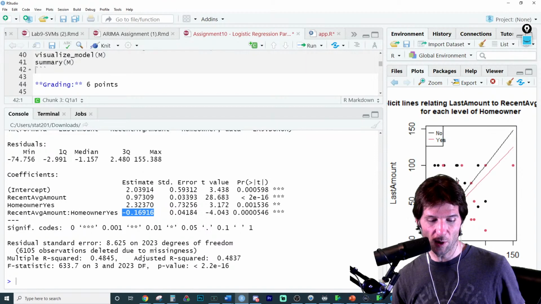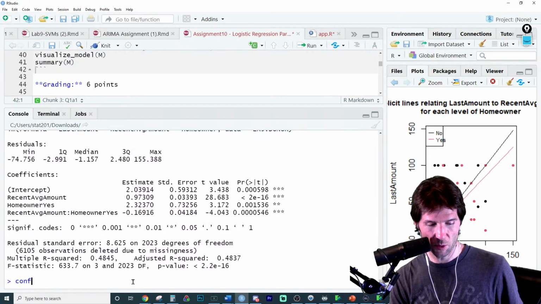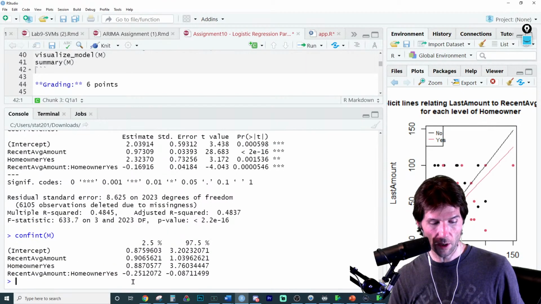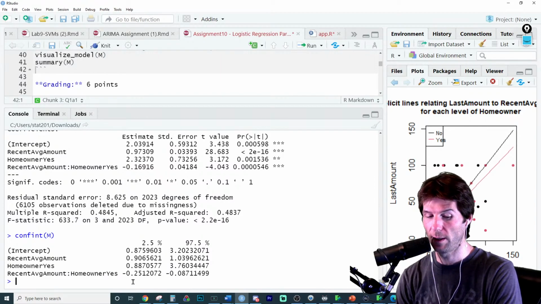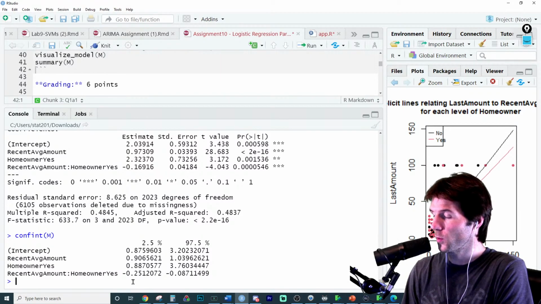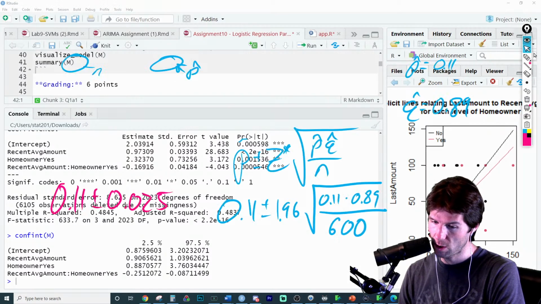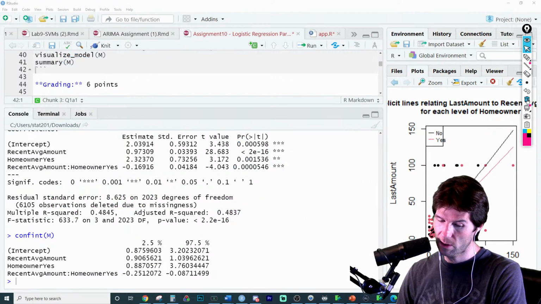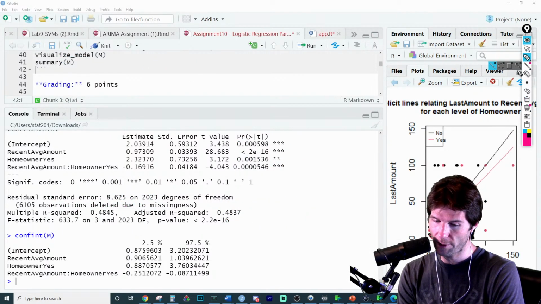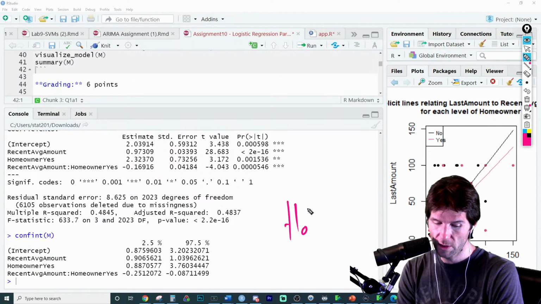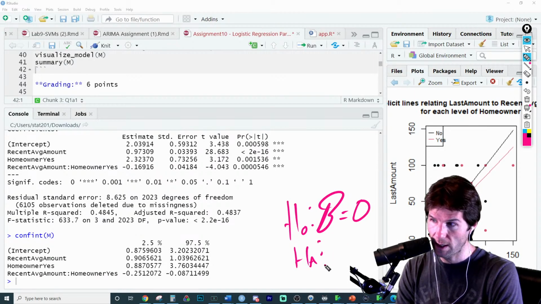The null hypothesis for all of these coefficients, which I want to bring back to stat tool 1 here, because the null hypothesis for all of these coefficients is what? That any of these coefficients would be equal to what? This literally is a connection to stat tool 1, because the null hypothesis for any coefficient in this model, and this is a 320 stat tool 1 crossover, is that the true coefficient for any coefficient in the model is equal to 0. And the alternative hypothesis is that any coefficient in the model is not equal to 0,